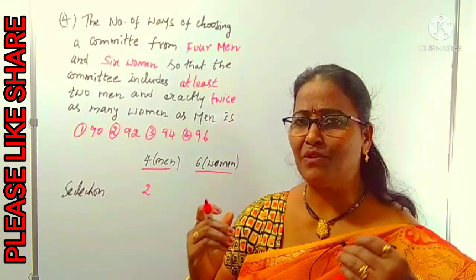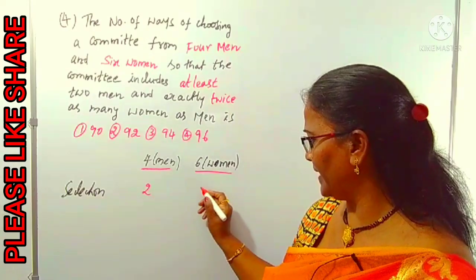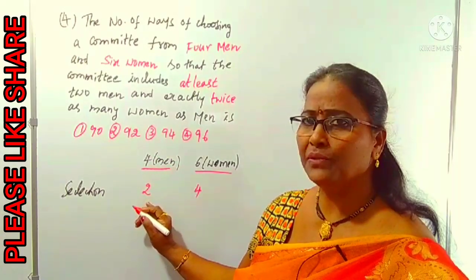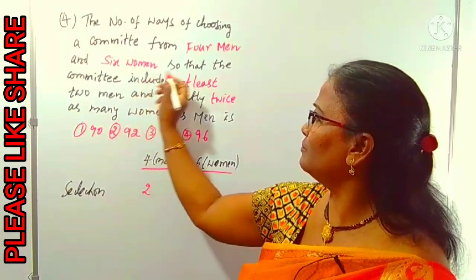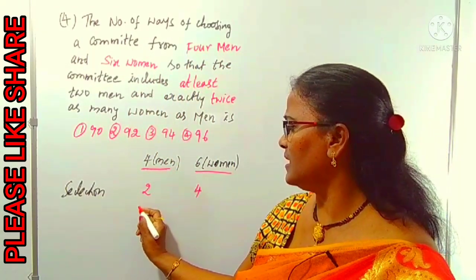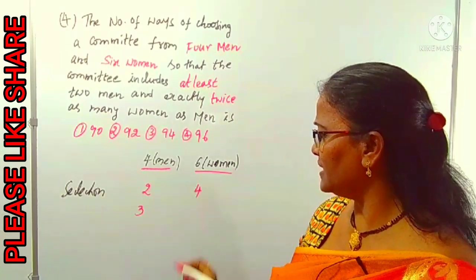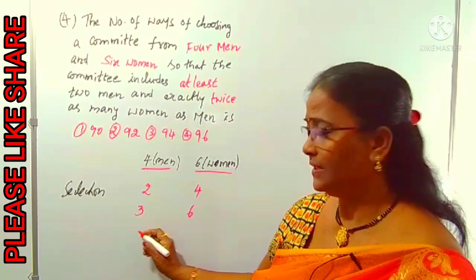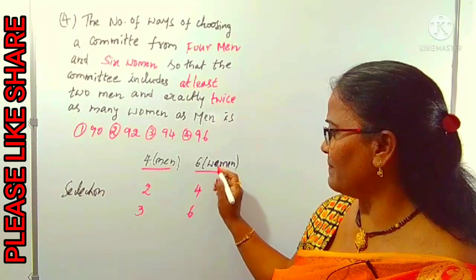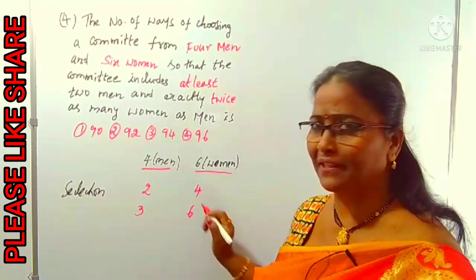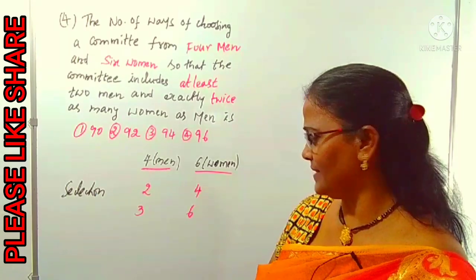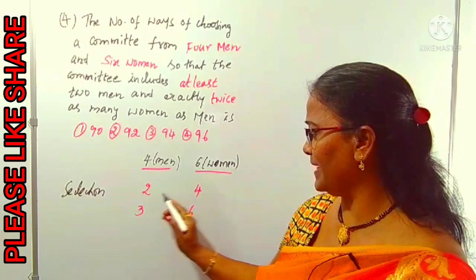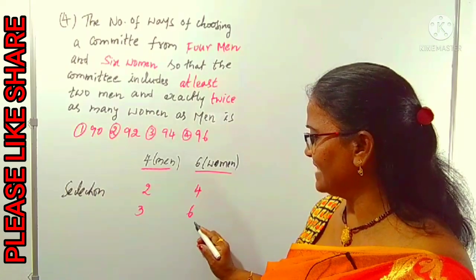Then we can choose women, double the men. So 2 men means 4 women. Yes, we can take that as one case. Same, we can raise the selection of men from minimum 2, then we can select the next, 3. Because there are totally 4 men, now we can select maybe 3 men. Women are double of 3, that is 6 women we have to select. So shall I use 4 men? If you use 4 men, women must be 8, but the maximum women are 6 only. That's why we cannot move further. We have to consider 2 cases only. One is 2 men and 4 women, one case, and 3 men and 6 women is the other case.